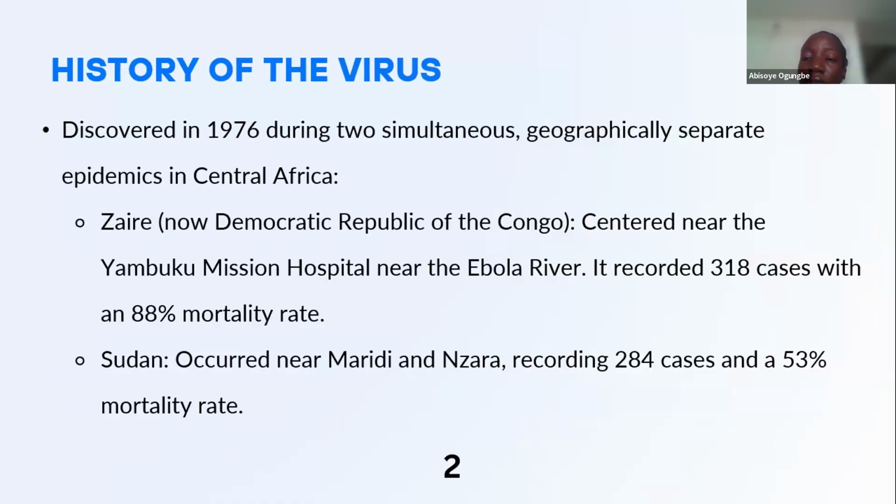Now, taking us back to the history of this virus, it was initially isolated in 1976 during two outbreaks in Central Africa. The first one occurred in a location known as Zaire, which is now the country of the Democratic Republic of the Congo. It was centered near the Yambuku Mission Hospital near the Ebola River, which is where this virus got its name. It recorded 318 cases with an 88% mortality rate. The second outbreak also occurred in Sudan near Maridi and Nzara, where it recorded 284 cases and a 58% mortality rate.